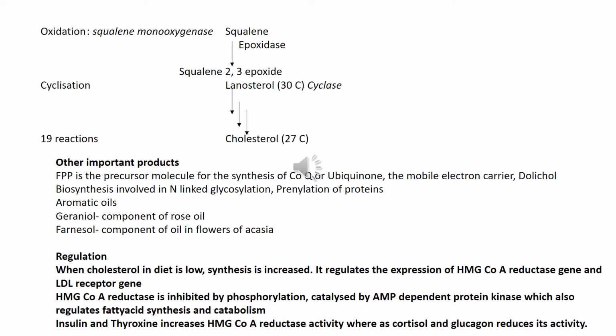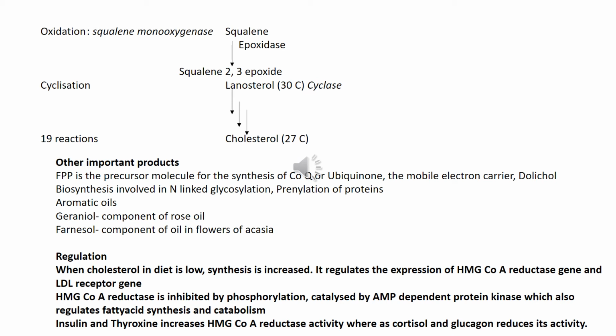So here the action of squalene monooxygenase occurs, and also the other enzyme epoxidase for the production of this squalene 2,3 epoxide. And this is again a linear structure, and next comes the cyclization of the squalene.